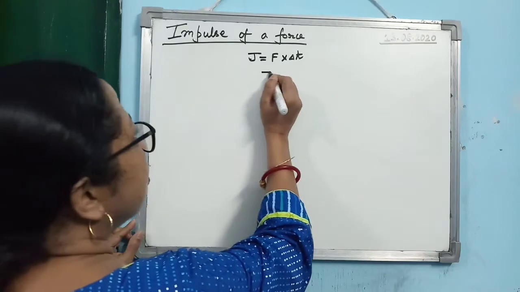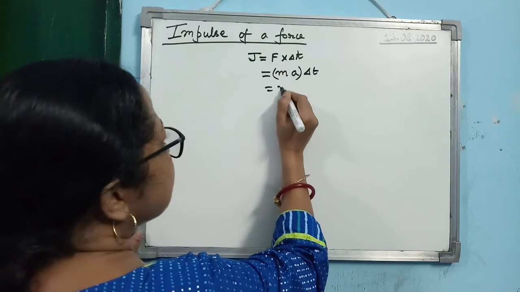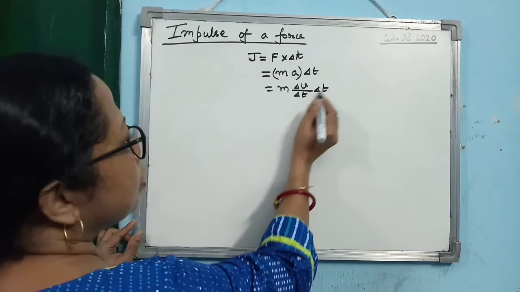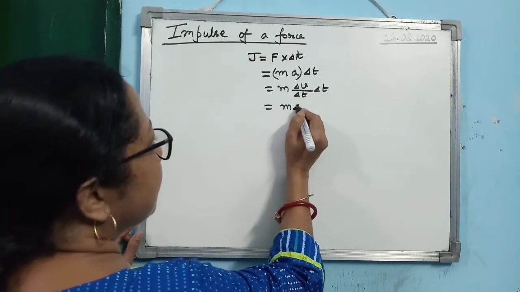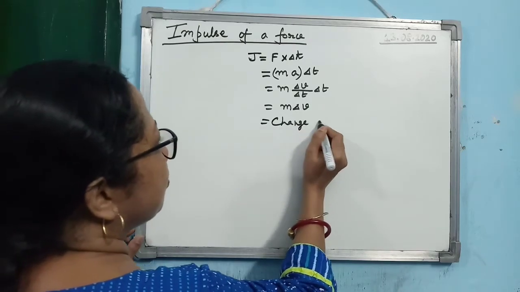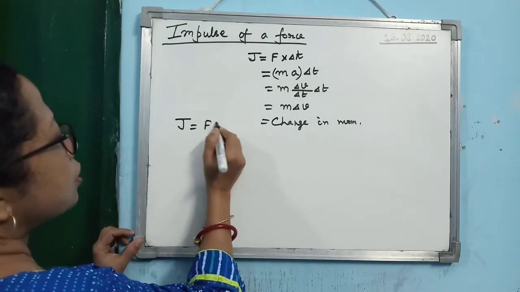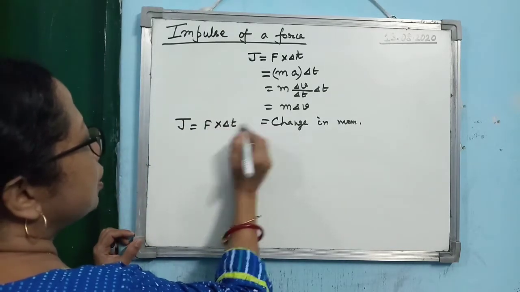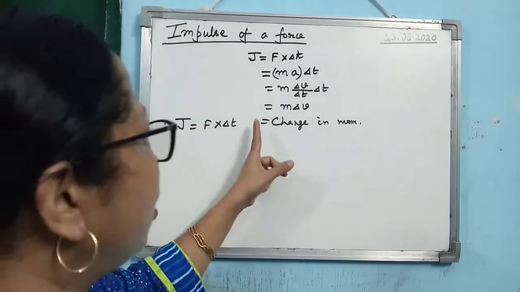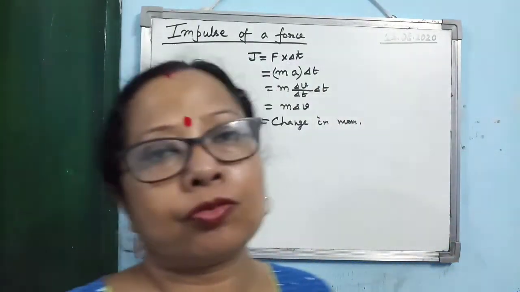Now you know that force is equal to mass into acceleration. Again, acceleration you can write as change in velocity by time, so delta t cancels, and you are getting m into delta v, means what? Change in momentum. So there are two expressions for the impulse of a force. One, you can find by this formula, that J is equal to F into delta t, force into time, or you can consider change in momentum. Alright, so it is impulse of a force.